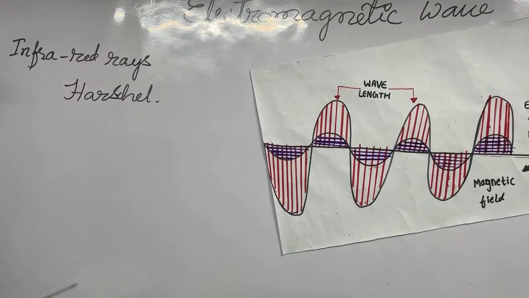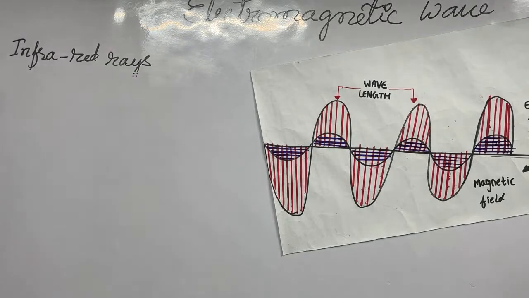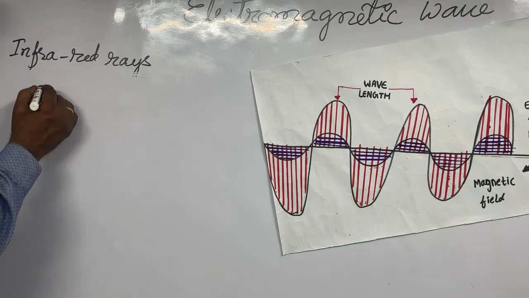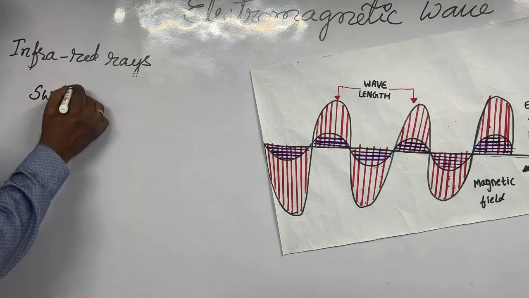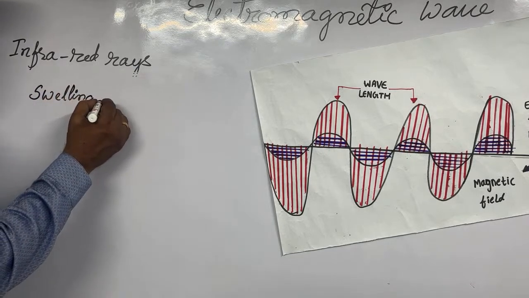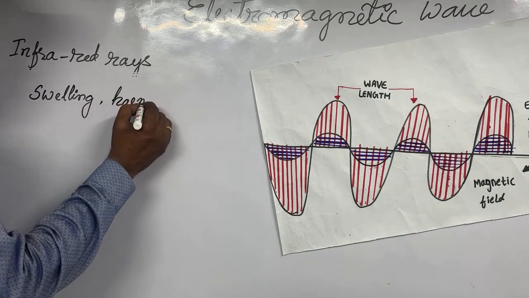And now we can see what influence the infrared rays have on us, that is, the utility of the infrared rays. We can see how it is affecting our body. Swelling comes whenever the infrared rays fall on us, swelling, and blood circulation may stop.